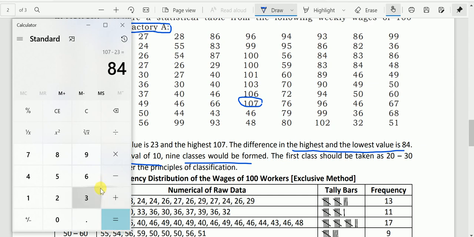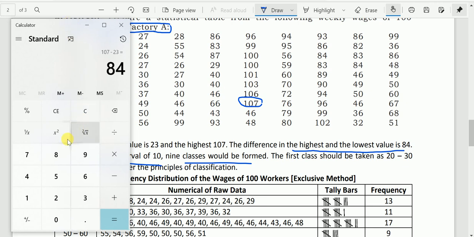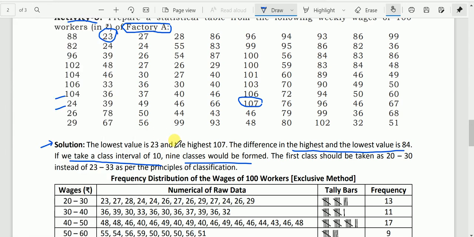So here 84, this is the range. And let us say here we have selected a class interval of 10. Then if we divide it by 10, we have got 8.4. That means after rounding, in this case rounding can be taken in any way.